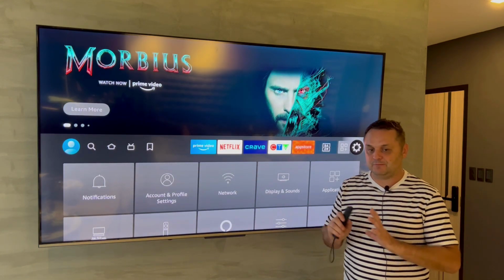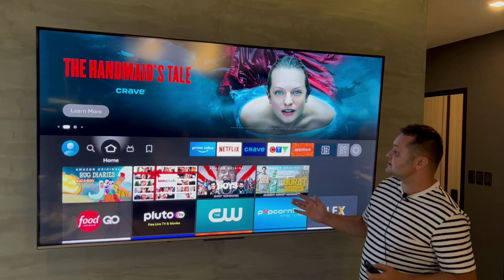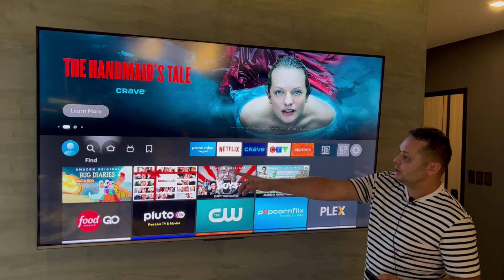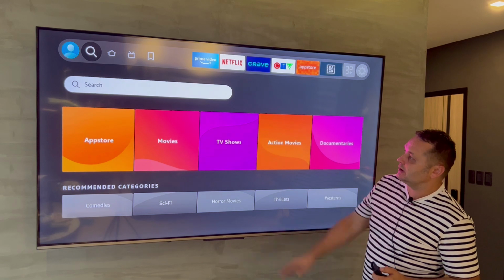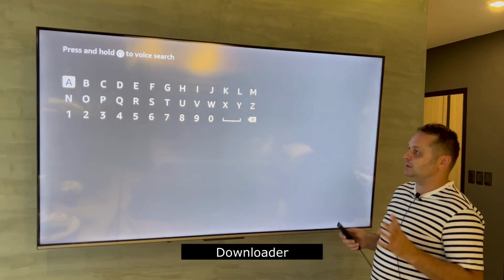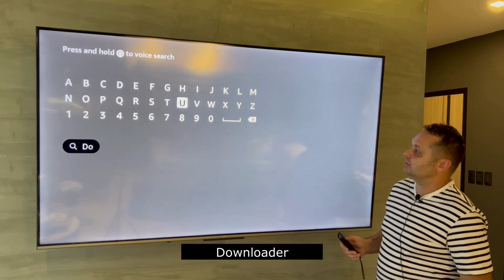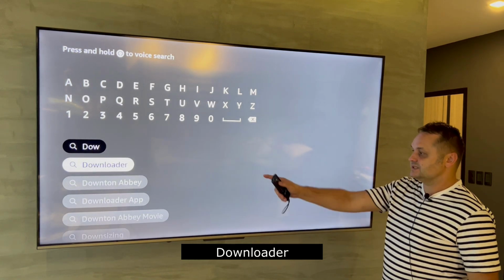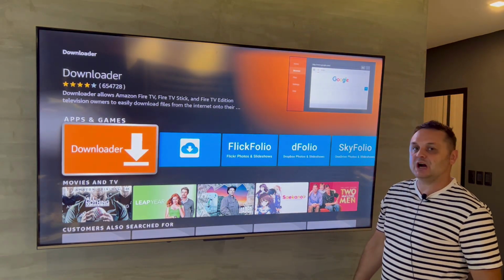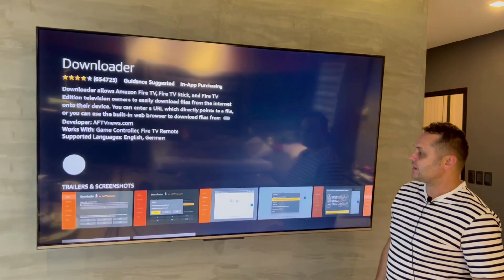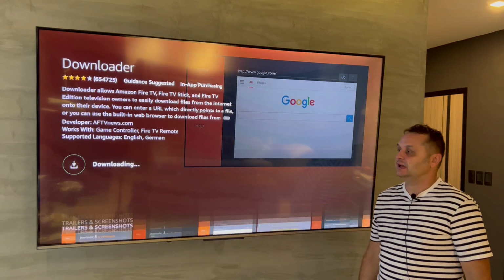And now I'm going to show you how to fully load your Fire Stick with the best applications. Once that's completed, on your Fire Stick, go to the search icon, click down to search, click on that search box, and we're going to search for an application called Downloader. There's Downloader. Once you find it, click on that application. It's going to show up as an orange icon. Click on Downloader, click on the little download button, and it's going to queue and install the Downloader application.